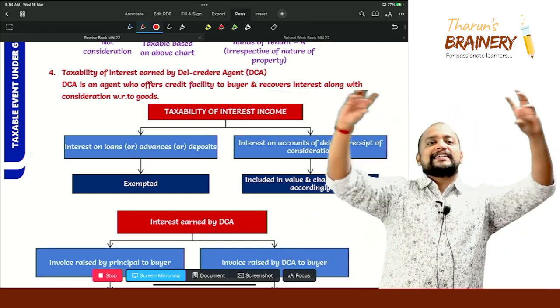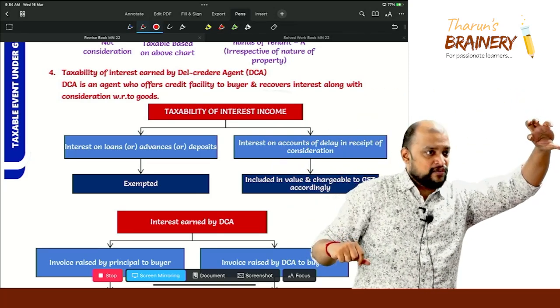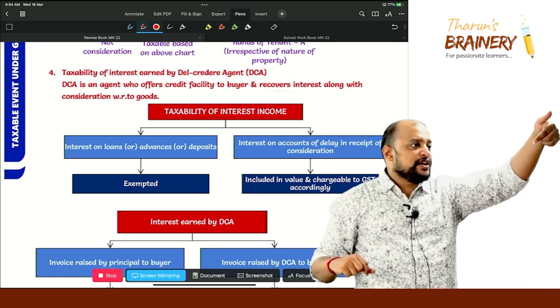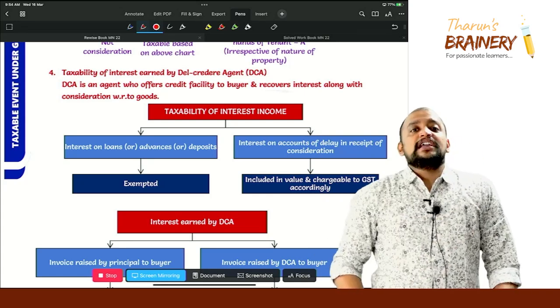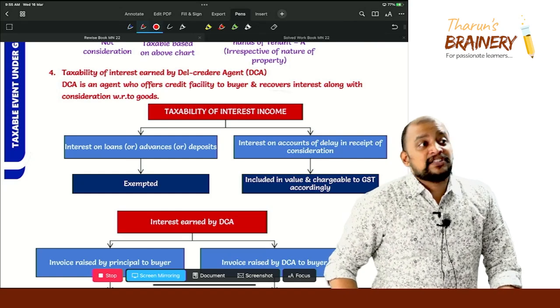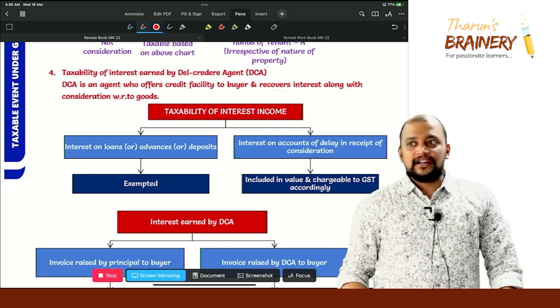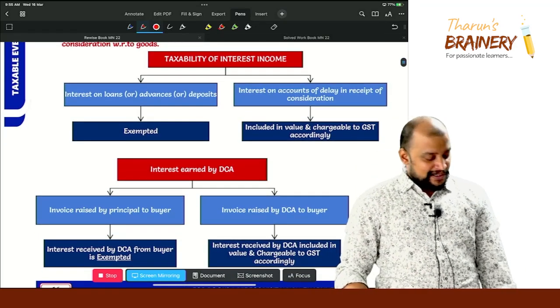So interest collected by the del credere agent is divided into two. If the del credere agent is raising the invoice, then the interest will be chargeable to GST, included in the value and taxable accordingly. Suppose the del credere agent is not raising the invoice, not acting on behalf of the principal, then in that case the interest collected by the del credere agent will be exempted. Understood or not? So look into that. Taxability of interest income.